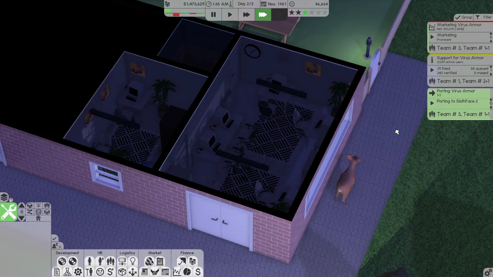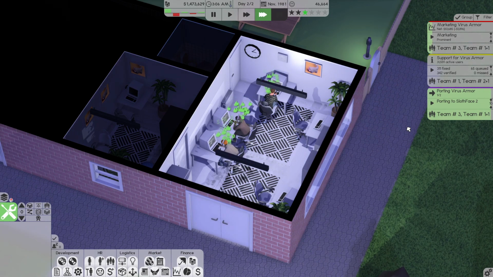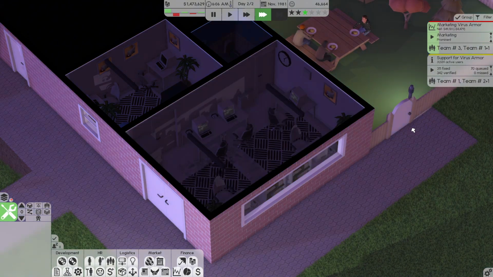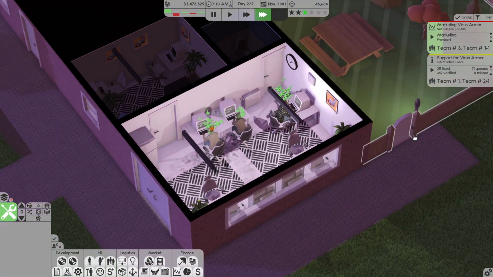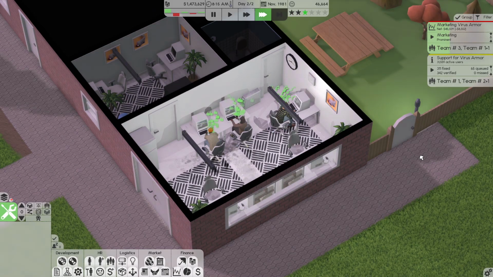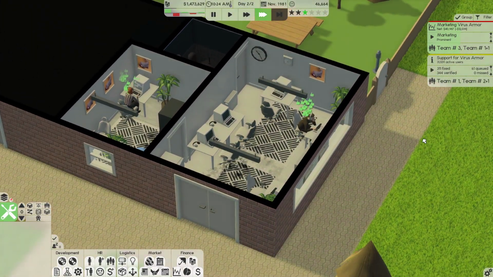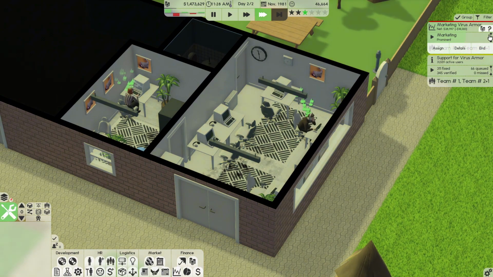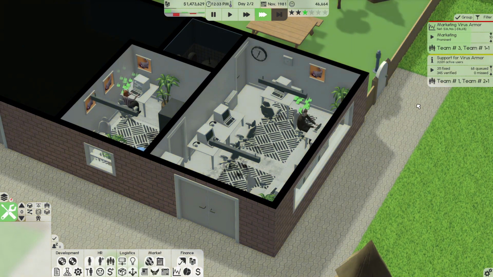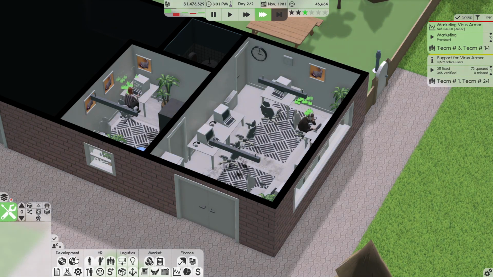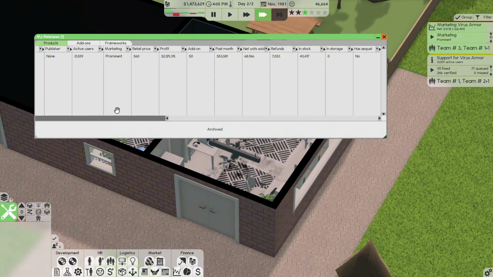Right now, I'm just waiting for the Virus Armor to finish porting over to the 2nd operating system. I've sent out a few additional updates for the Virus Armor. It doesn't seem like it's really helping our overall active users at this time, which is okay. I think part of the reason is we're still just not fully getting our marketing out there as I would like. Let's take a look at how the release actually is.